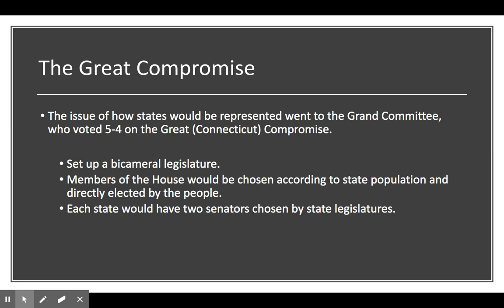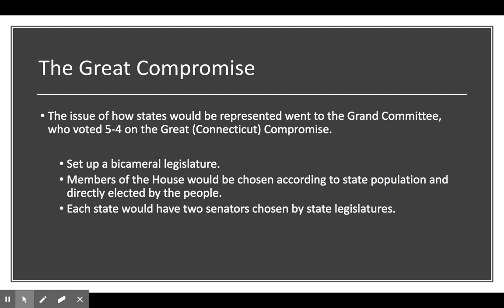And they are going to vote 5-4 on the Great Compromise, which you might also sometimes see as the Connecticut Compromise. They're interchangeable, means the same thing. And the Great Compromise is going to be the foundation for the government that we have now. So this is in the Constitution. It's going to set up a bicameral legislature. So it is going to create two chambers of Congress. You're going to have the House of Representatives, and then you're going to have the Senate.